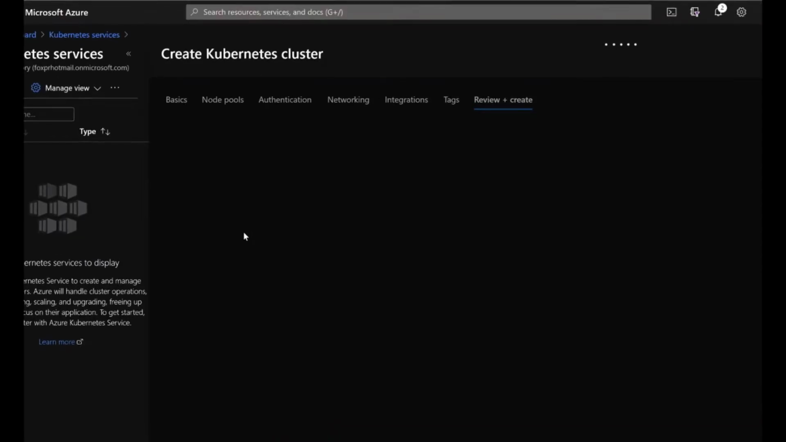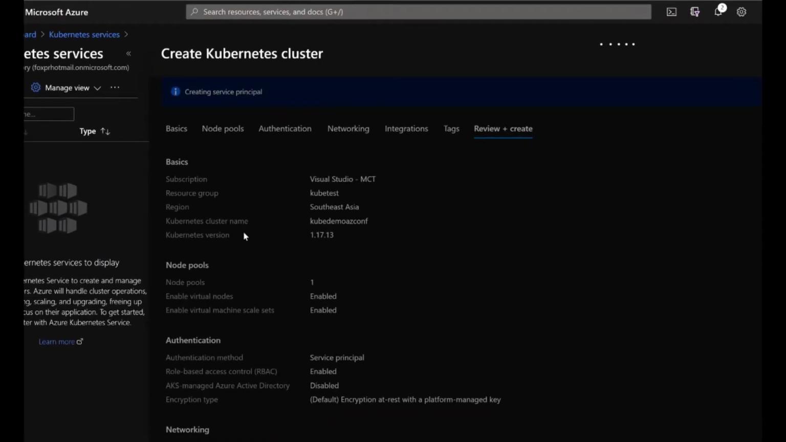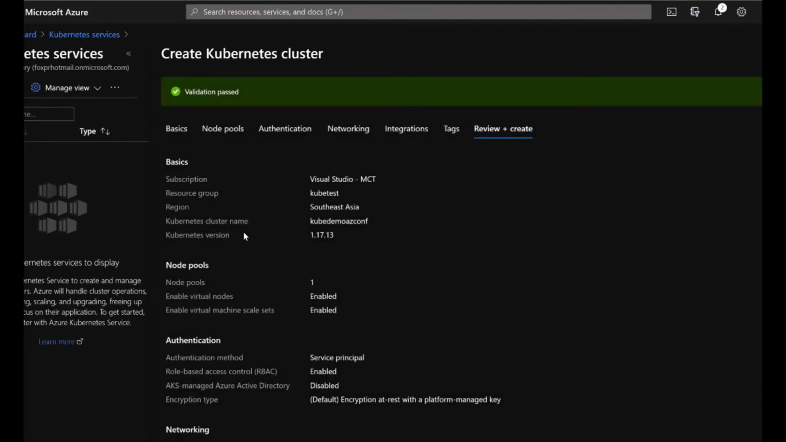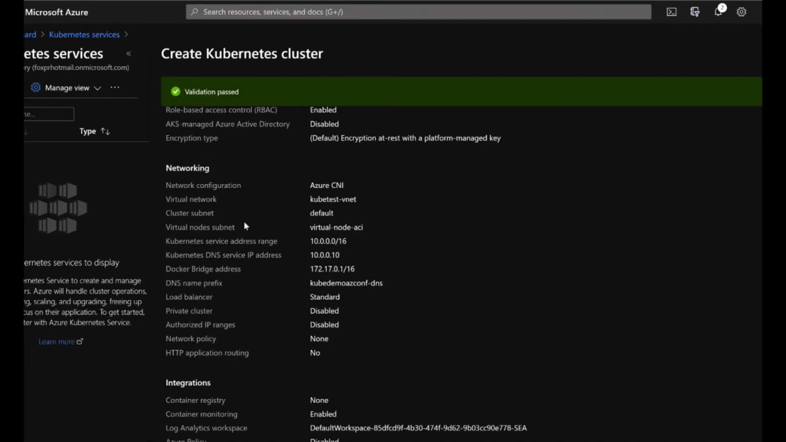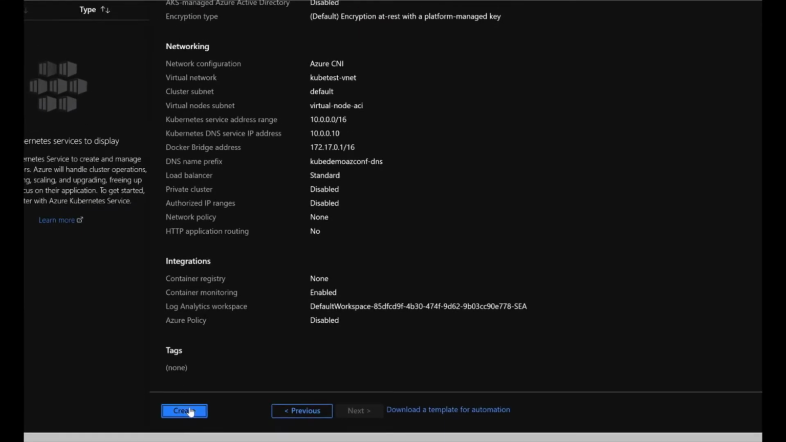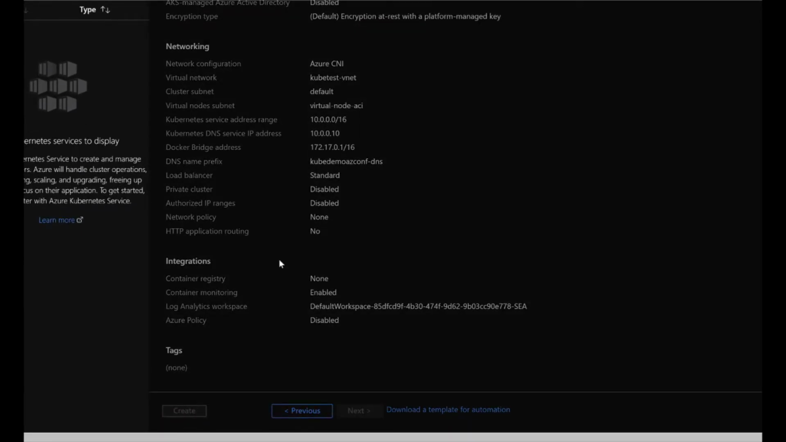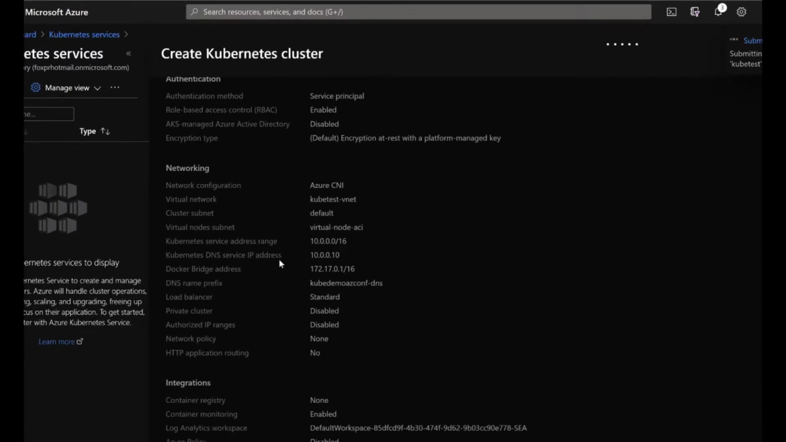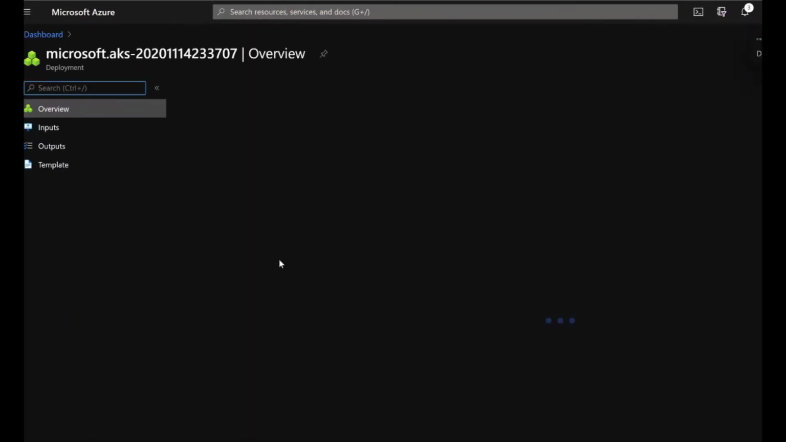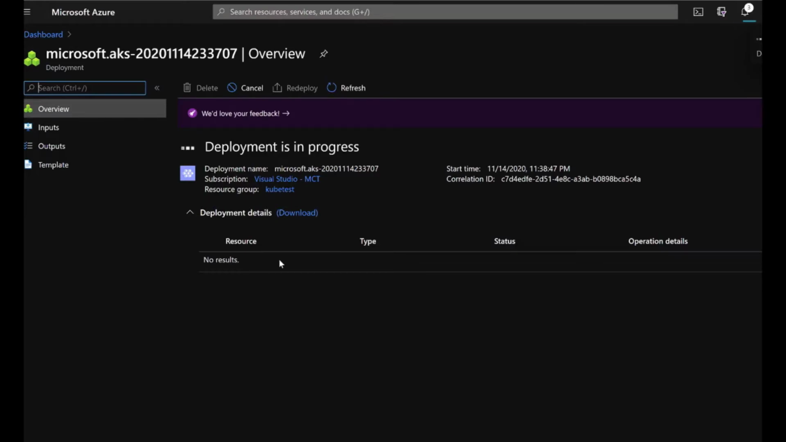It will take some time. It will validate your networking, node pools and everything. Hopefully the validation passes now. Probably select Southeast Asia or something like that, because South India Kubernetes does not support certain concepts or features. Okay, I think we're good. Let's let it deploy.